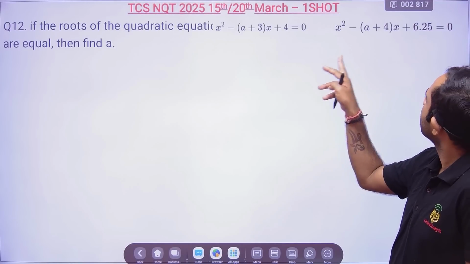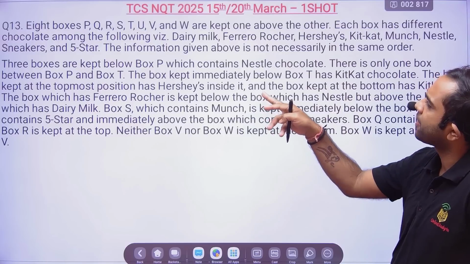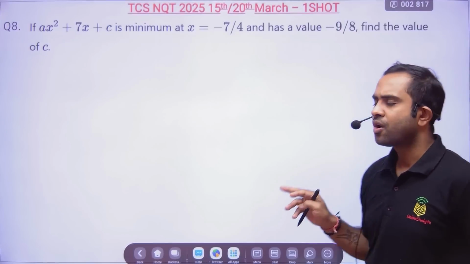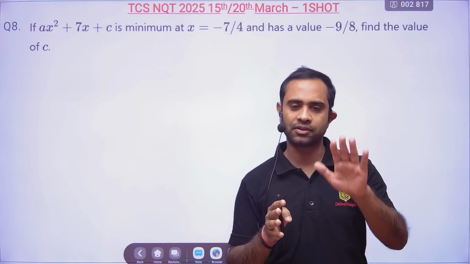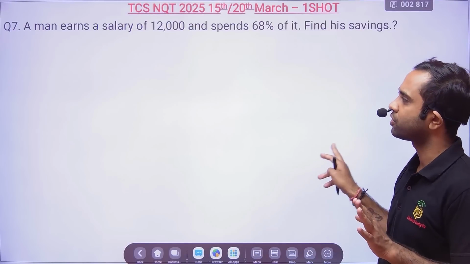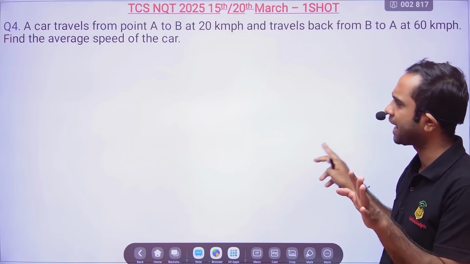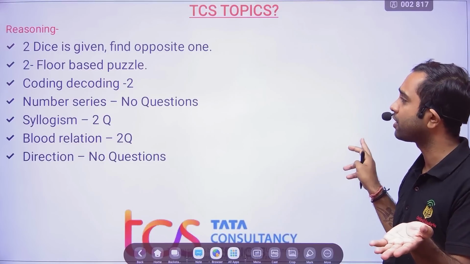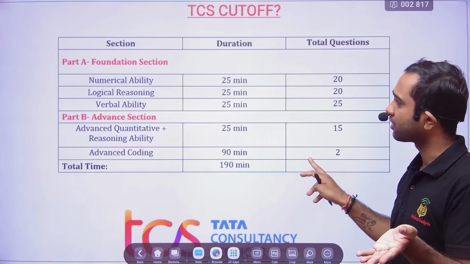If the roots of the quadratic equation are equal, then find A. And there were puzzle based questions that I had done. So friends, whatever was taught, that has come in the exam. There is no doubt. Don't keep any doubt in your mind. Okay, see, these are the free videos. You think about the crash course, where these things are already there.